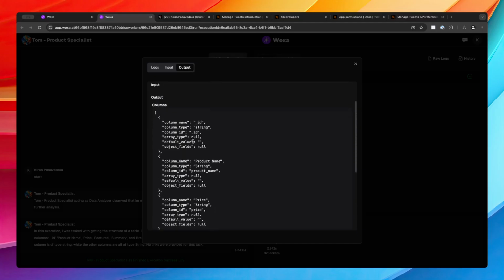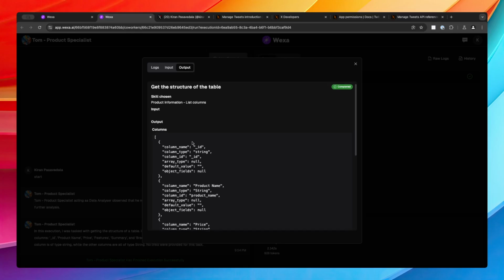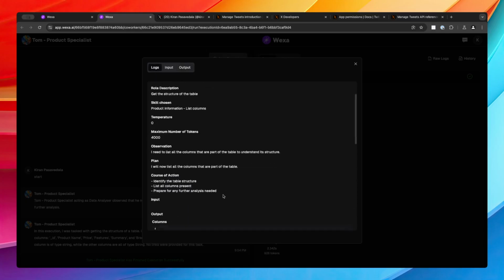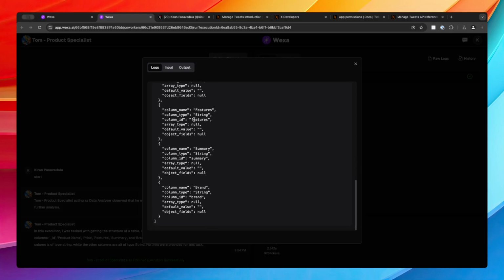So this is a little bit an in-depth understanding for you. Think of it more like a debug console for you when you are working with multiple agents. So this would be helpful. You can always look at the logs. You can figure out what is the input and output, and then figure out what happened while you're actually building your entire coworker itself.